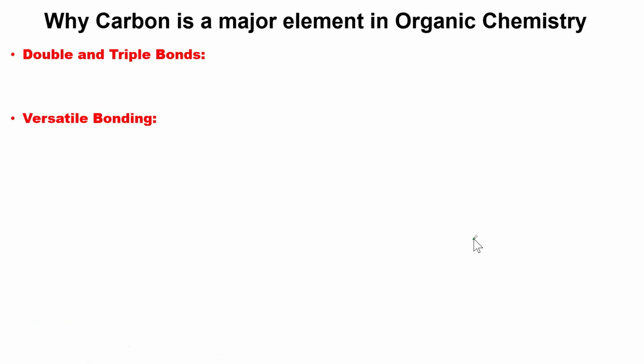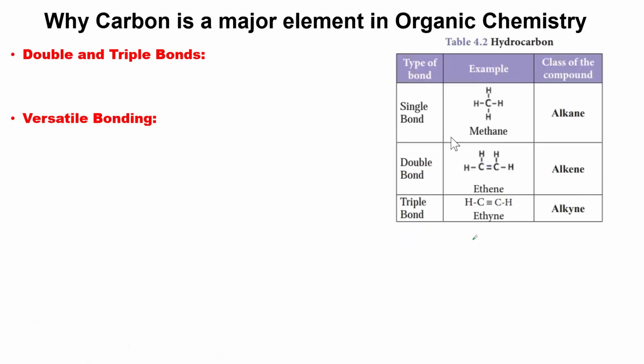And then the next reason why carbon is considered a major element is that it has the ability to form single, double, and triple bonds. For example, look at it. Carbon can form a single bond between itself. You see carbon forms a single bond between carbon and hydrogen. It can be between carbon and carbon, like in the case of alkane. And additionally, carbon can form a double bond, and it can also form a triple bond. So in the case of methane, it is a single bond. In the case of alkene, it is a double bond, while alkyne has a triple bond.